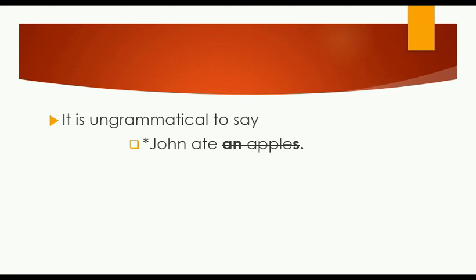So I will say John has many apples, for example, but I cannot say John ate an apples. The same thing for the second example. I cannot say I bought a cars because cars is a plural noun. I will repeat again. We only use the indefinite articles a and an before countable and singular nouns.